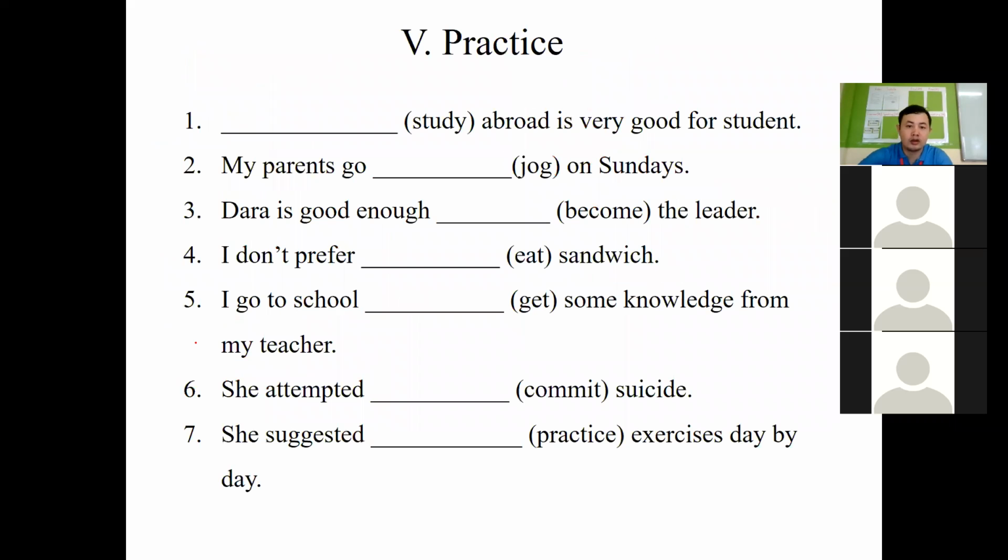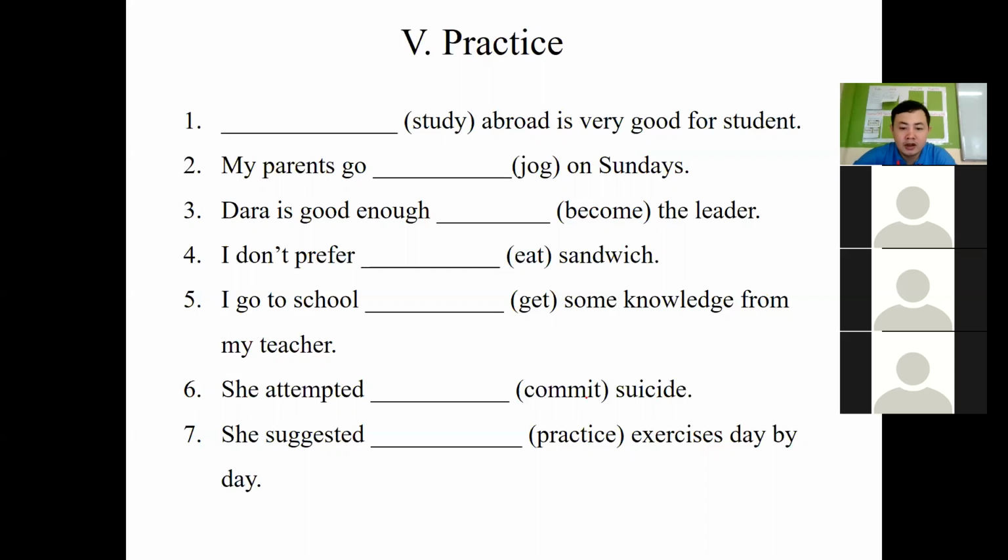So let's go to the exercise together. Number one: study abroad is very good for students. My parents go jog on Sundays. Dara is good enough become the leader. I don't prefer eat sandwich. I go to school, get some knowledge from my teacher.